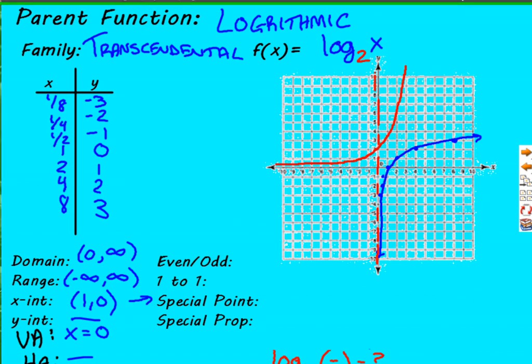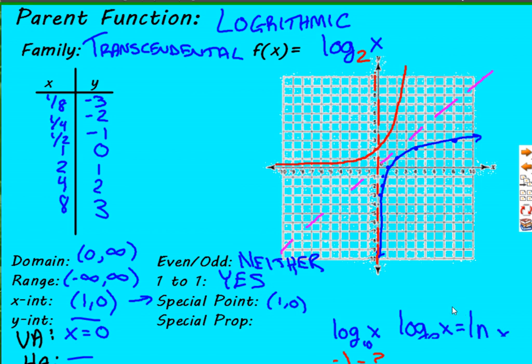But if you remember, really important, the way you can tell functions are inverses is if you drew this line right here and you flip the graphs over that line, reflected, folded over that line, you should get the exact same graph. And there you go. Now, the blue line is the logarithmic. It's neither an even nor odd function, but it is one-to-one. Transcendental, log, and exponential will be. Your special point is that starting point we just talked about. It's that (1, 0). That's really big.